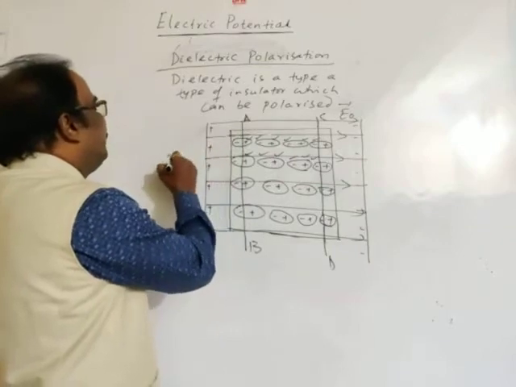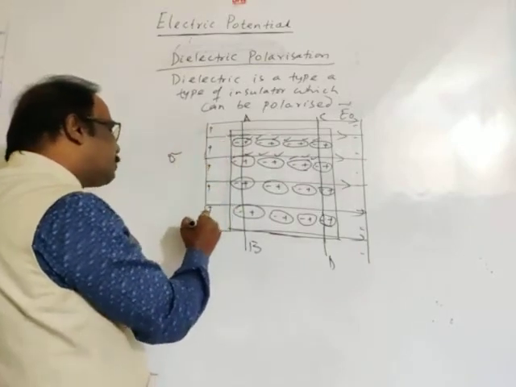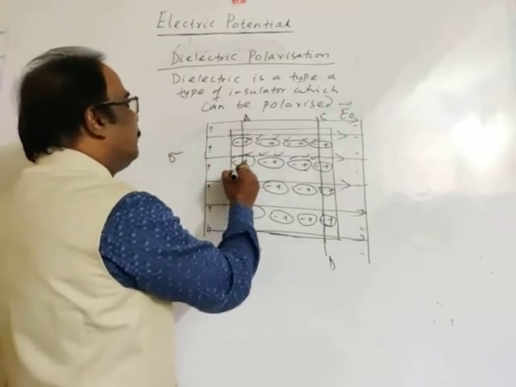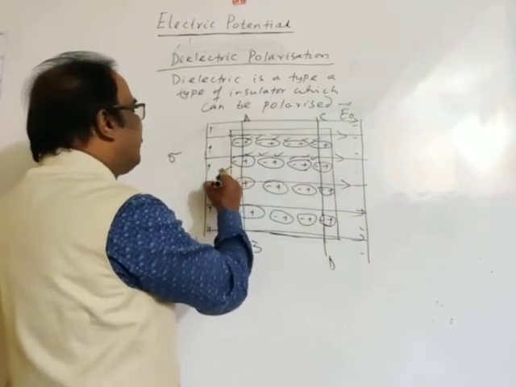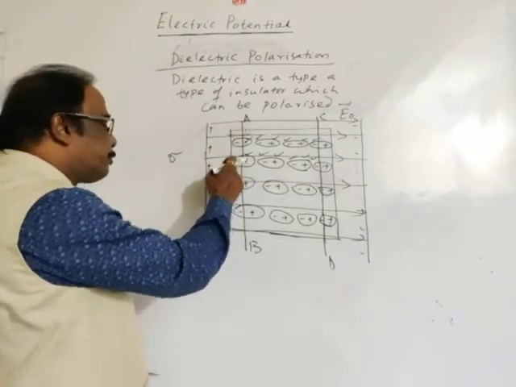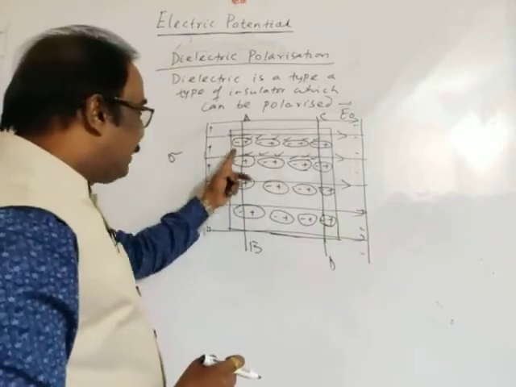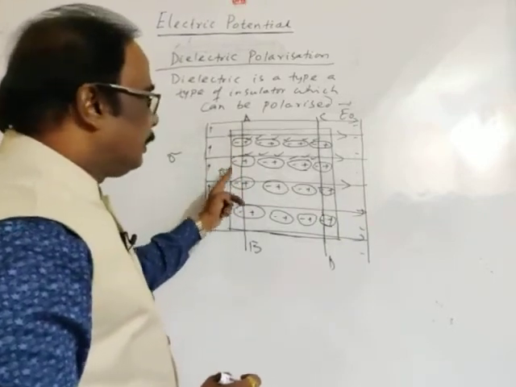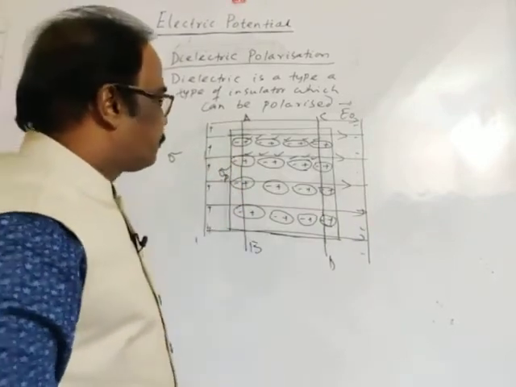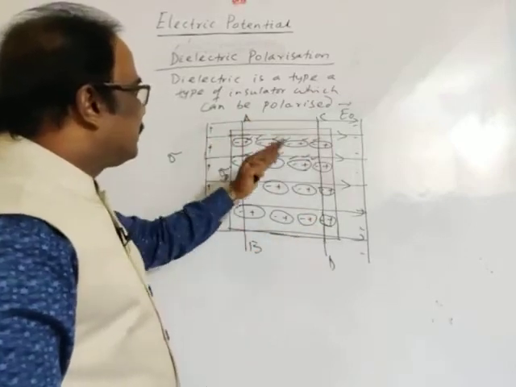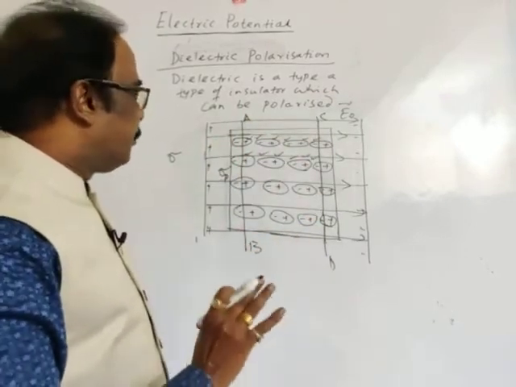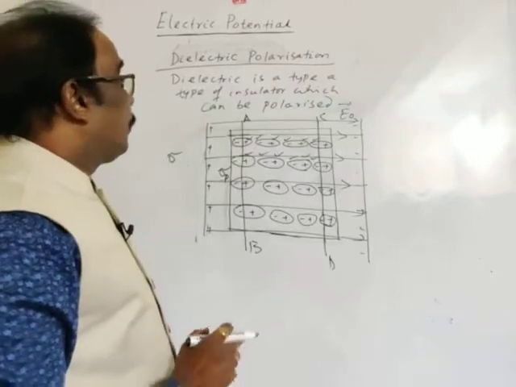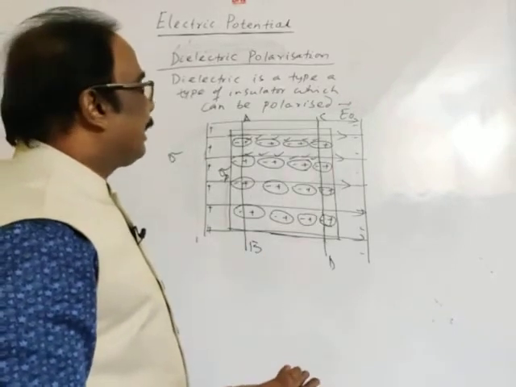Let the uniform charge density be sigma p, meaning the charge due to polarization. So this is the representation of polarization of the dielectric medium.